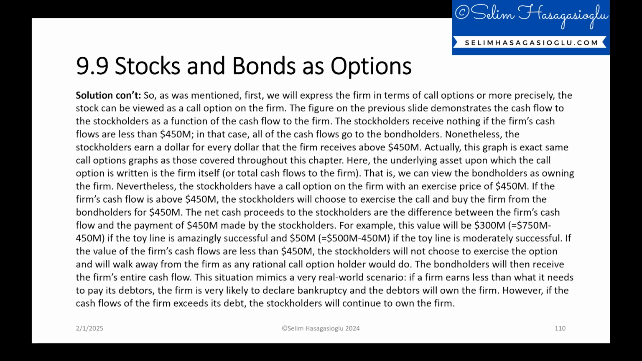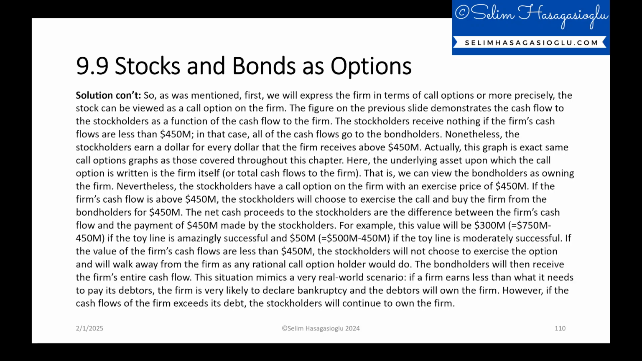For example, this value will be $300 million. So $750 million, the total cash flows to the firm, minus $450 million to be paid to bondholders. So this will be $300 million if the toy line is amazingly successful. And $50 million, again, total cash flows of $500 million minus the amount to be paid to bondholders, $450 million, so $50 million if the toy line is moderately successful.